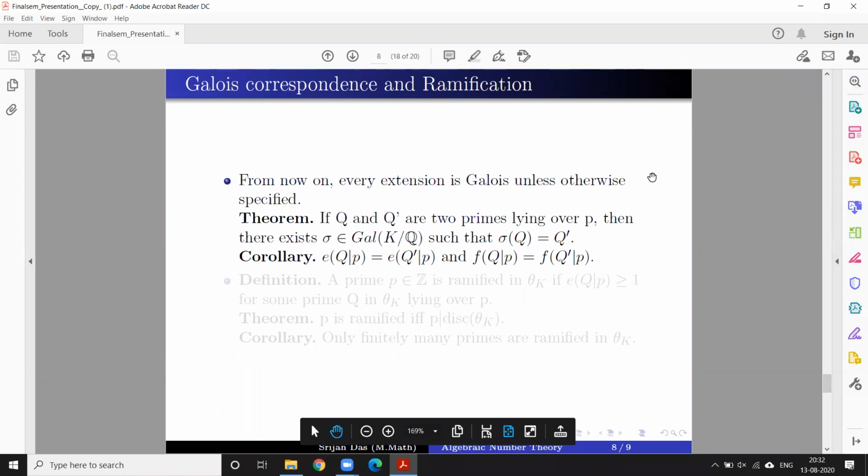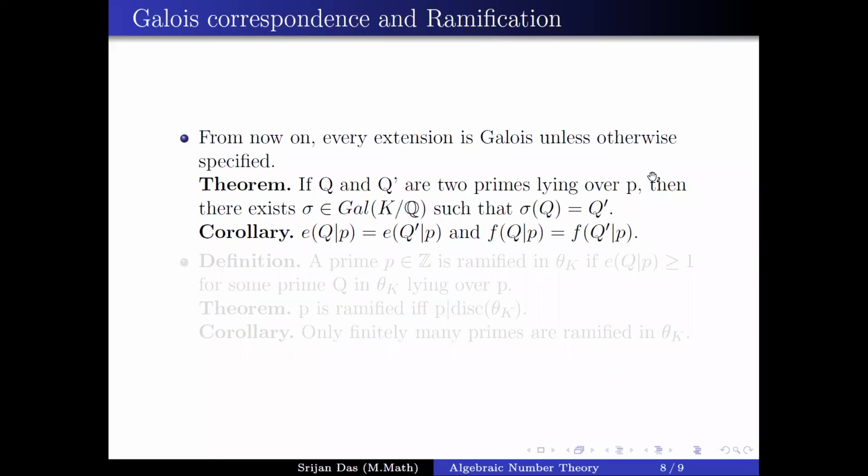So we have seen that this ramification index is the same. This will imply that in a similar fashion, if you take a Qi and a Qj, and you take the ramification index for Qi, say it is Fi, and the ramification index for Qj, say it is Fj, you have to show that Fi is equal to Fj. So how are you going to show that?